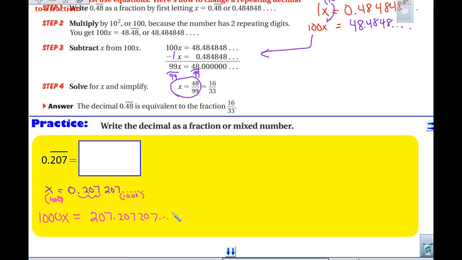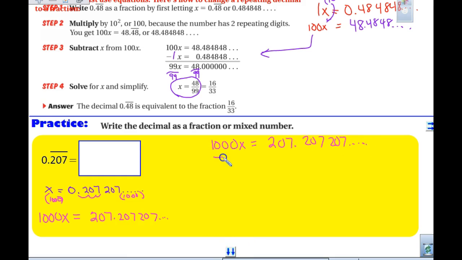Good job. Now we're going to do the subtraction part, okay? So we're going to start with our 1,000x, which equals 207.207.